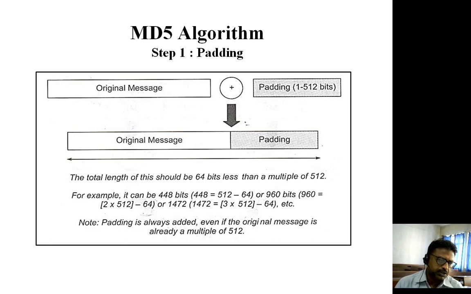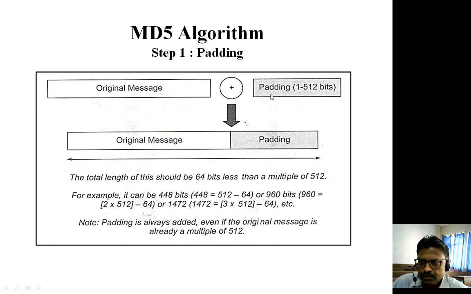Now the first step of applying the message digest algorithm on the message is padding. What does this padding mean and how is it done? We have a certain size which is available with the original message, and we do padding with this original message.